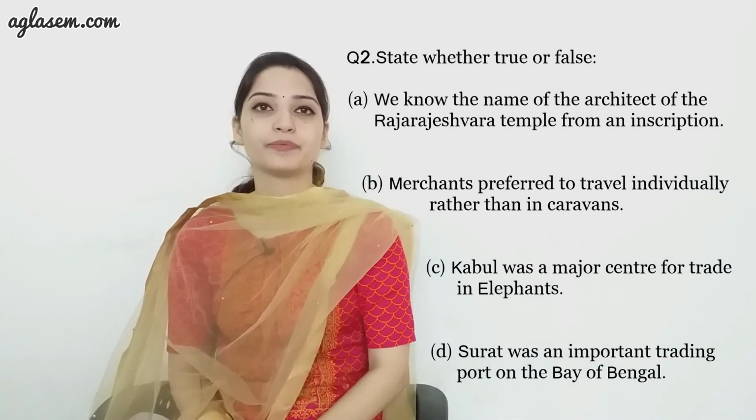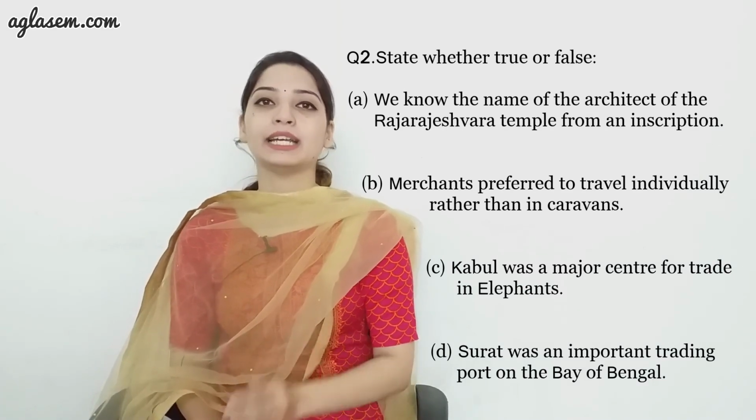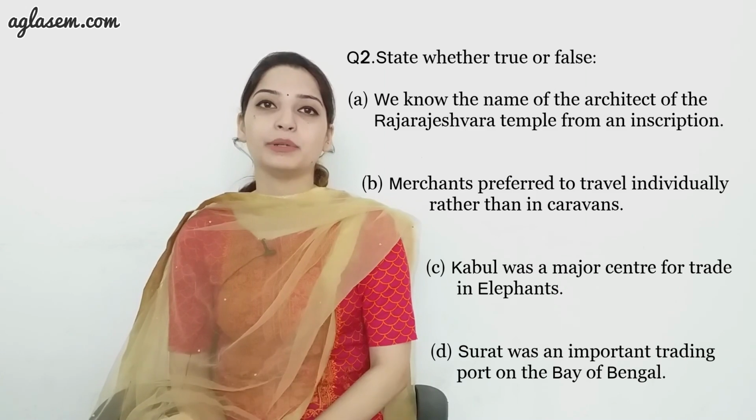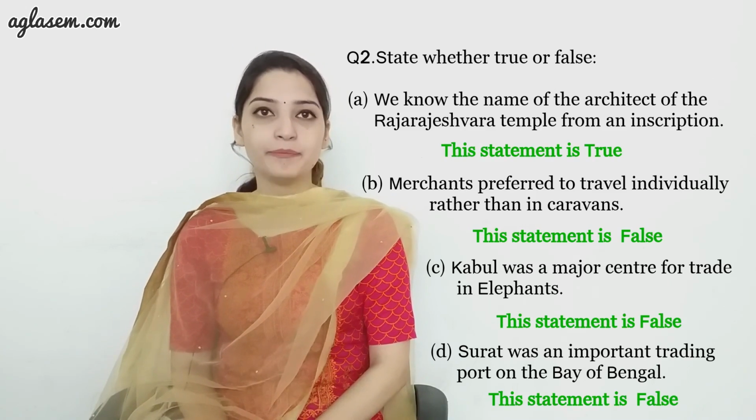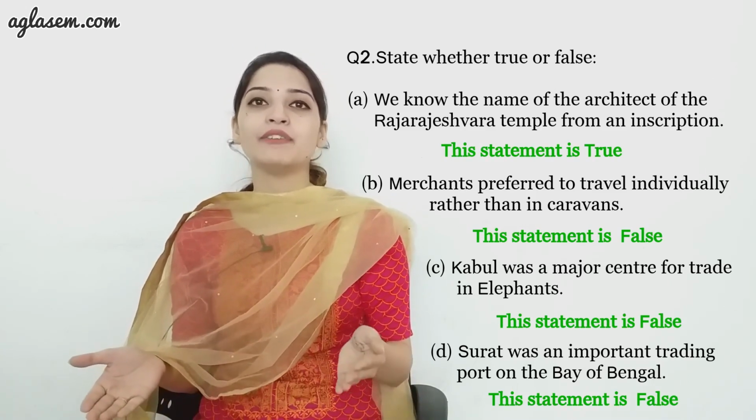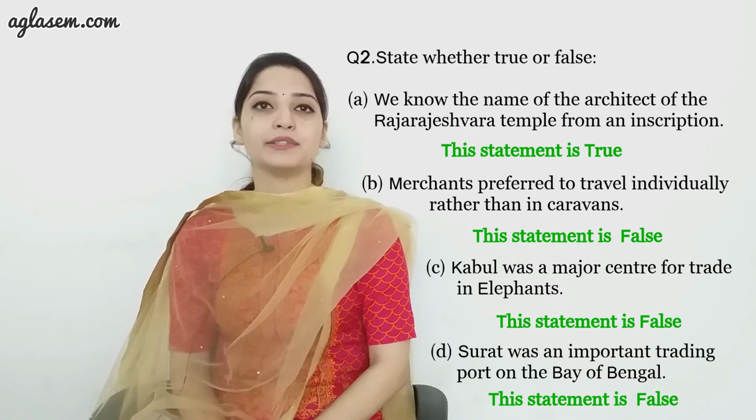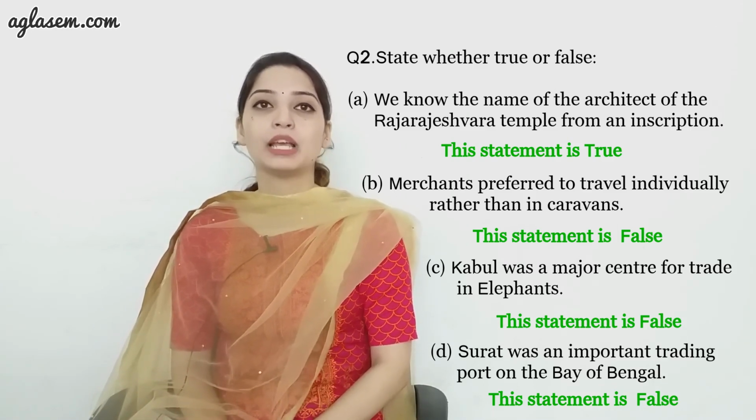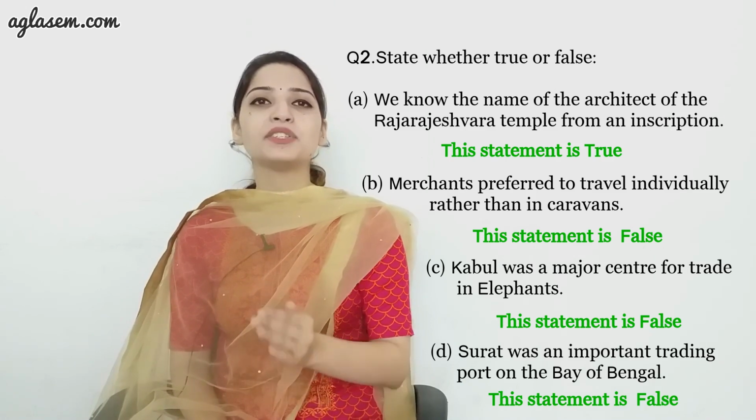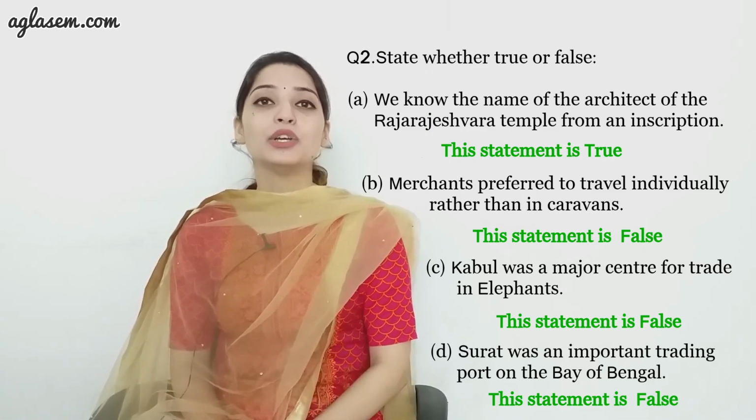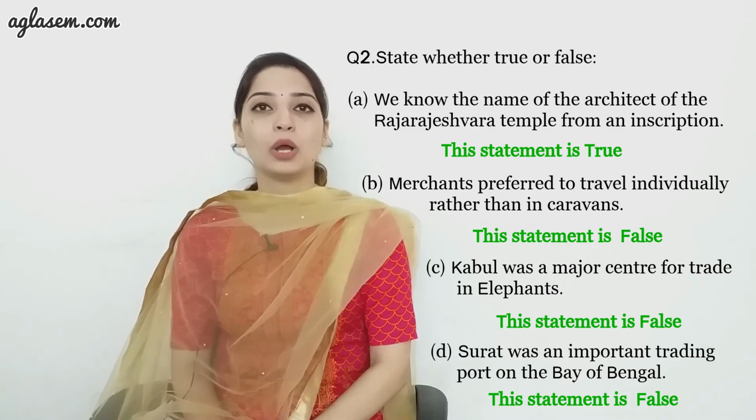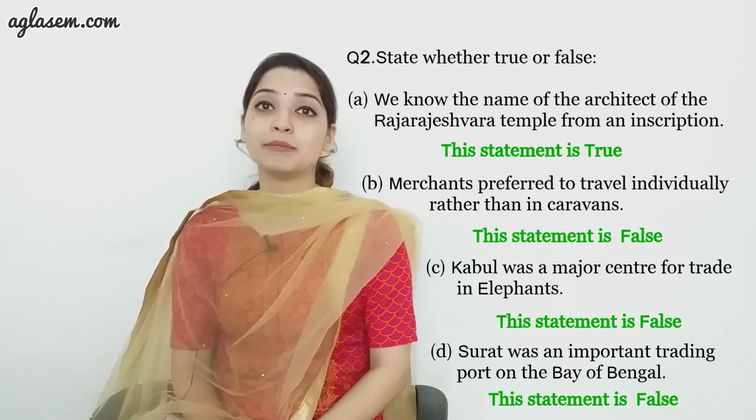Moving to our next question, question 2, that says state whether it's true or false. First, we know the name of the architect of Raja Rajeshwara temple from an inscription. The answer is true. B. Merchants prefer to travel individually rather than in caravans. The answer is false. C. Kabul was a major center for trade in elephants. The answer is false. D. Surat was an important trading port on the Bay of Bengal. The statement is false.